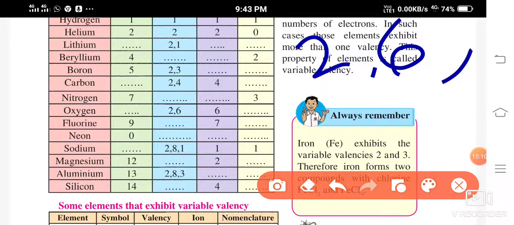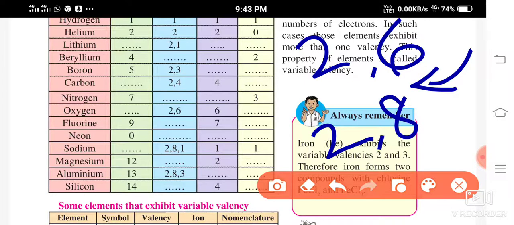Okay, so if it takes 2 electrons, it will become 2 and 8, and it will attain an octet state, and the atom will become stable. So what is the valency over here? How many electrons are taking part? 2 electrons, right? Yes, so the valency is going to be 2.